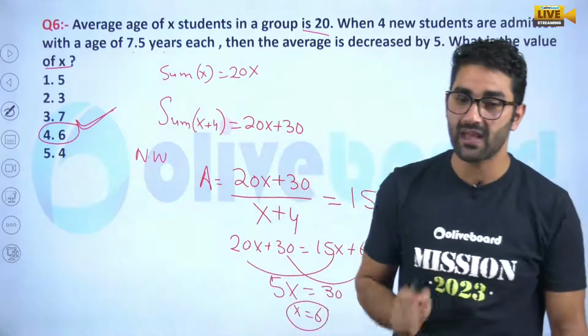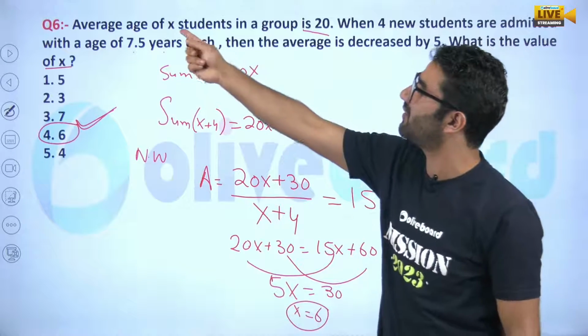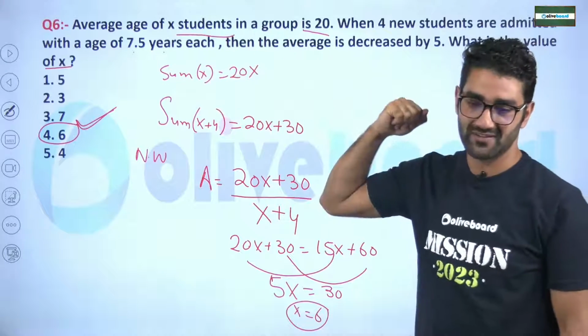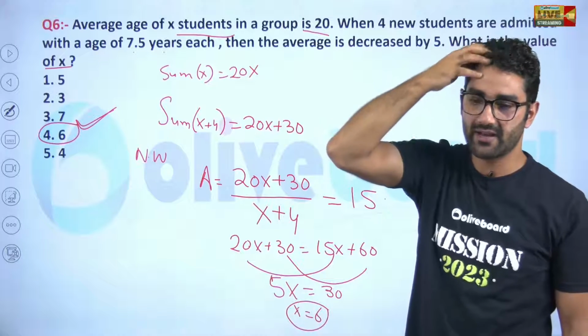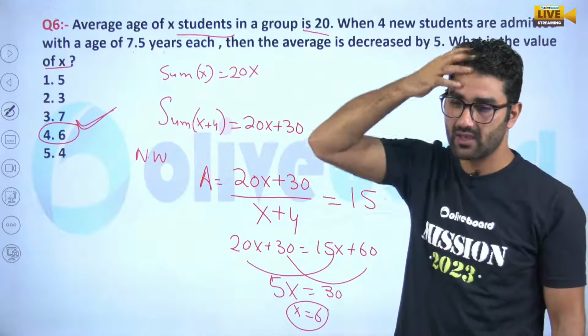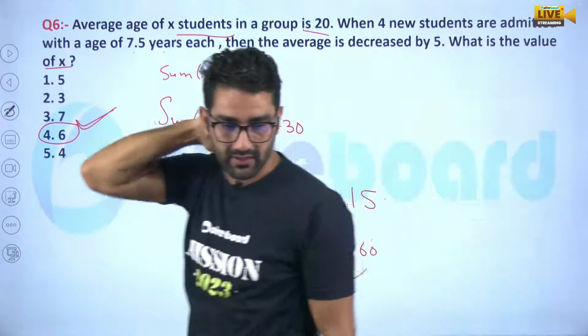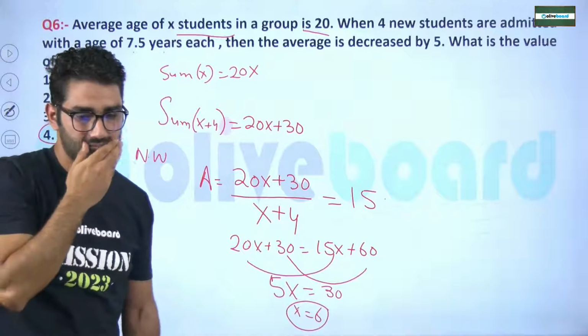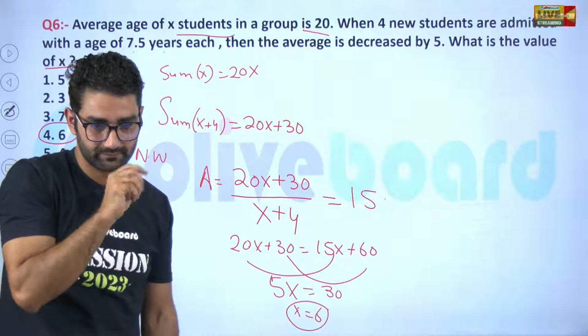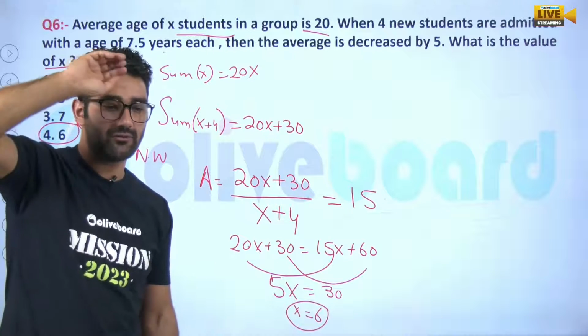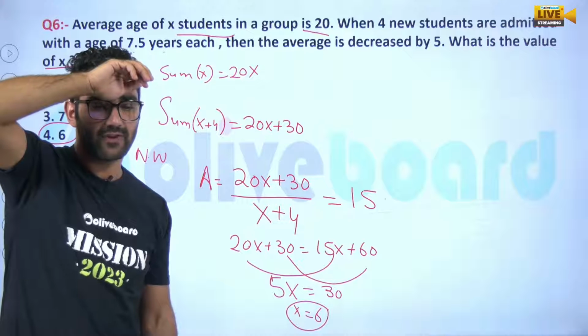Clear, my dear? Now it means the average age of 6 students was this much. Okay, option 4, 6. Clear, my dear? Now Devi has given me the answer also. Yes. Okay, Kavita, okay. Yes, clear? Should I move to the next question, my dear? Should I go for the next question?